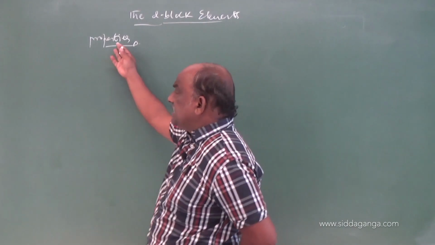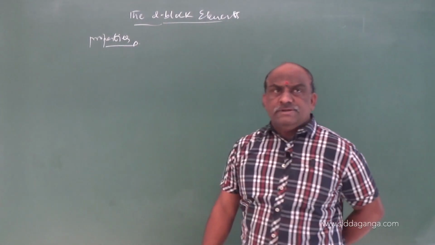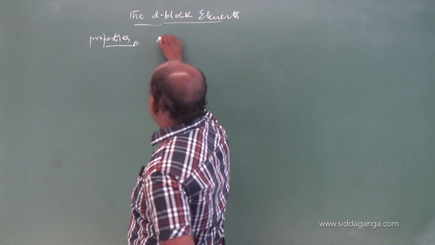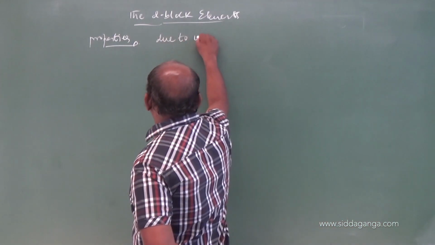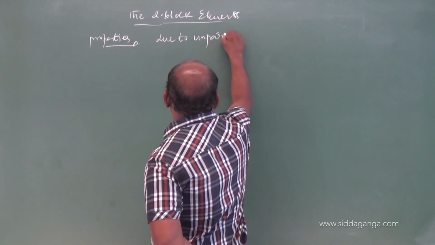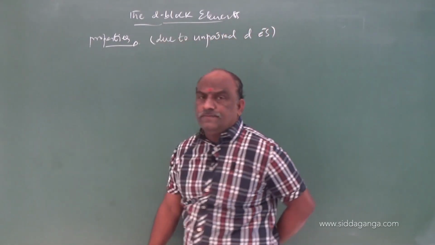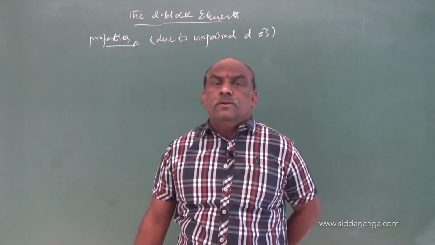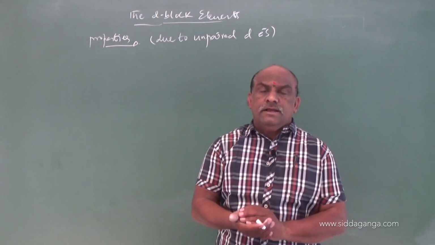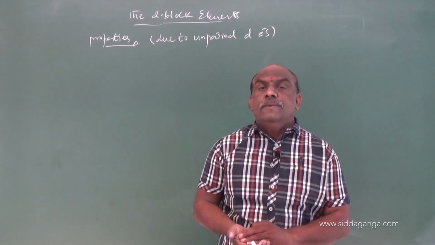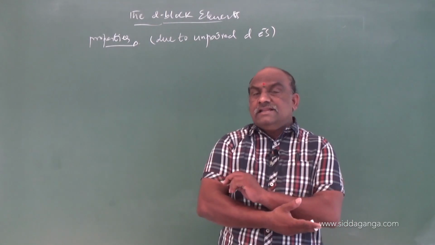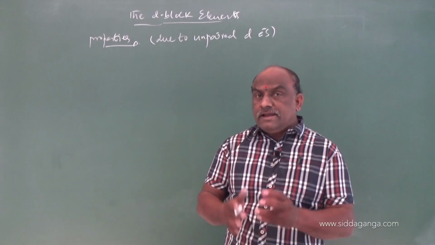And now the special characteristic properties due to unpaired d electrons. This will be the reason. Due to unpaired d electrons, transition elements exhibit some characteristic properties.